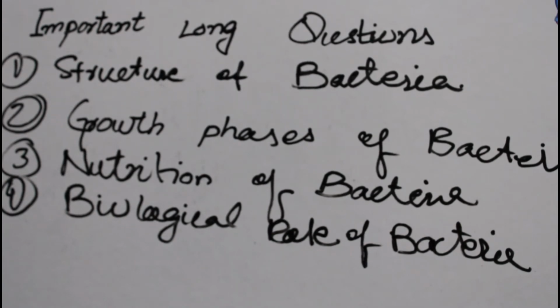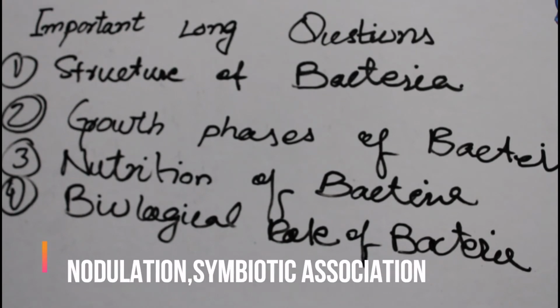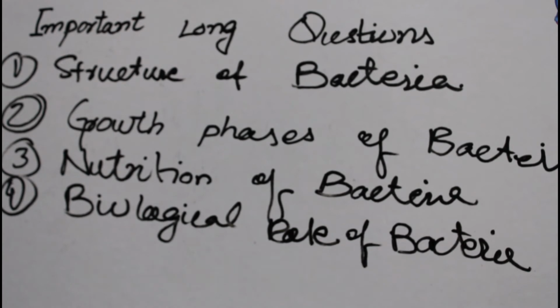It also has one more point which we have discussed, like nodulation and symbiotic association. I hope you will remember these points. So these are all the points which we have to tell in the biological role of bacteria. Question number 4 is the biological role of the bacteria. Okay, then comes question number 5.